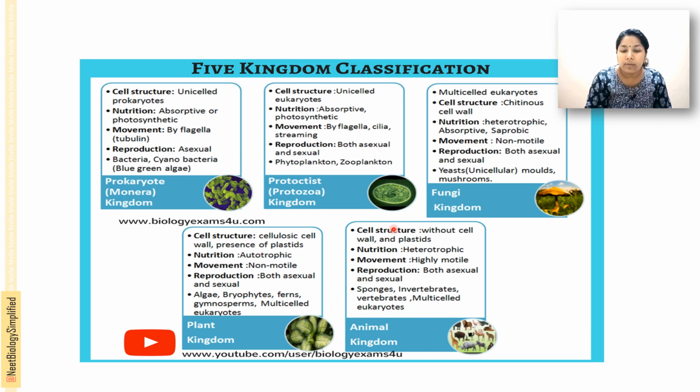Next is the animal kingdom, or kingdom Animalia. Cell wall and plastids are absent, nutrition is heterotrophic, and the movement is highly motile. Reproduction is both sexual and asexual. Examples: sponges, invertebrates, vertebrates, multicellular eukaryotes. So these are the common characteristics and examples of the organisms that come under the five kingdoms: Monera, Protista, Fungi, Plantae, and Animalia.